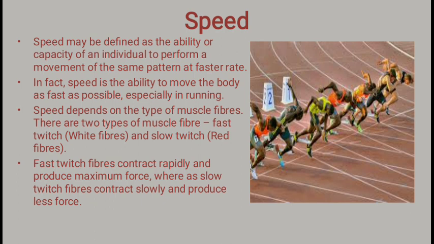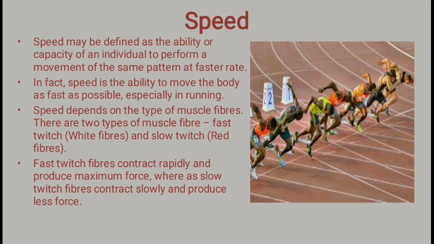The next component is speed. Speed may be defined as the ability or capacity of an individual to perform a movement of the same pattern at a faster rate.